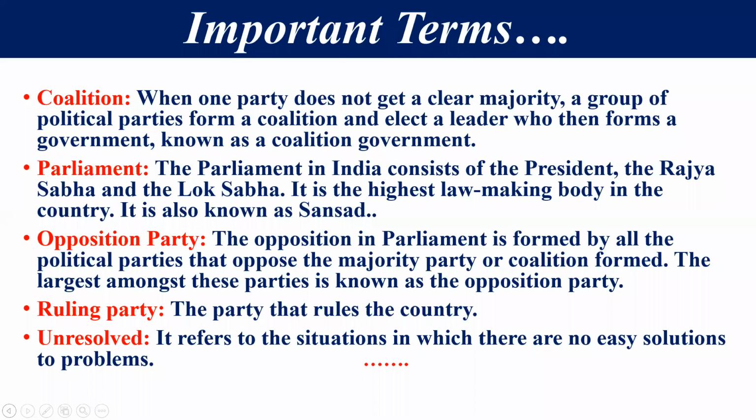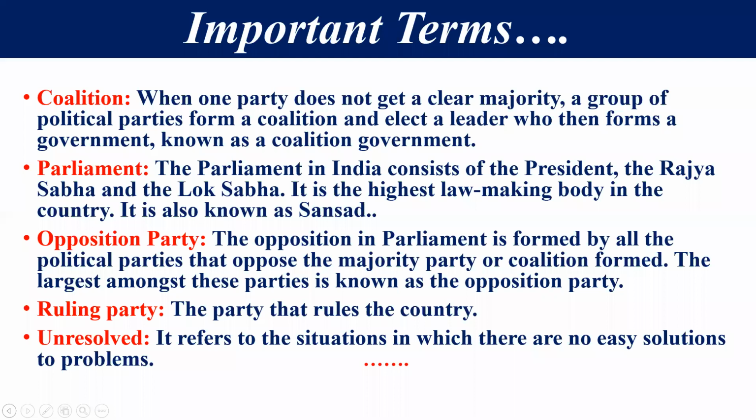The next one is Parliament. If we think about Parliament in India, it consists of three important institutions: the President, Rajya Sabha, and Lok Sabha. And you can say it is the highest law-making body in the country, and whatever the government will do is decided by the Parliament. And in India, it is known as Sansad, right?